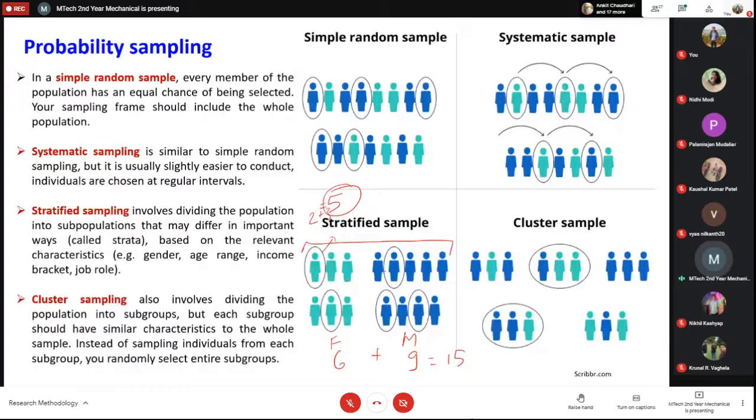So in this case, actually, we have ignored the fact that there can be some variance or some differences within the strata itself. We are considering that all these 9 male candidates are equal, and all these 6 female candidates are equal. We are not considering any further differences. It is possible that out of these 9 male candidates there are 2 children, say 3 or 4 years old, so they may not be of any use.